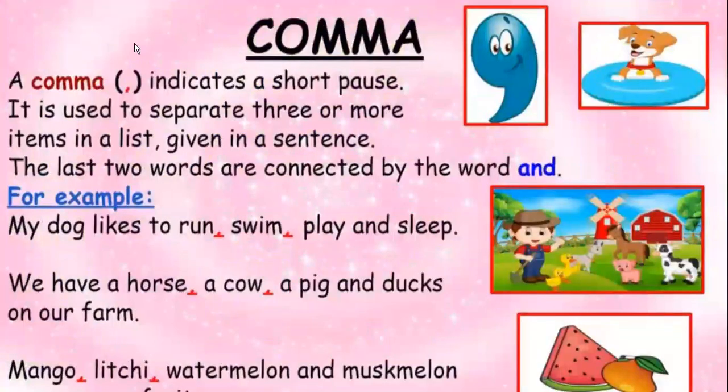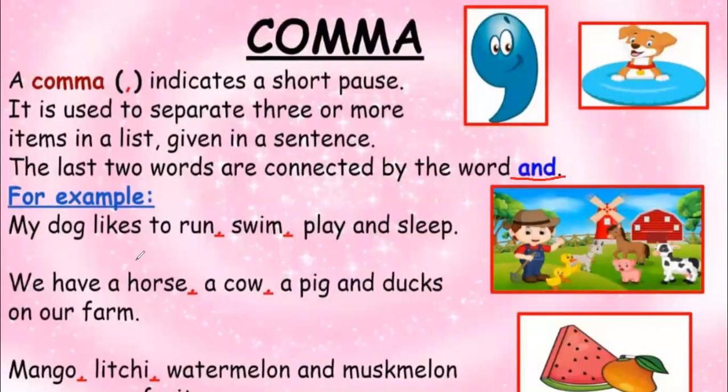Next, comma. A comma indicates a short pause. Okay, now a comma indicates a short pause, but a full stop indicates a long pause. It is used to separate three or more items in a list given in a sentence. The last two words are connected by the word and. For example, my dog likes to run, swim, play, and sleep.